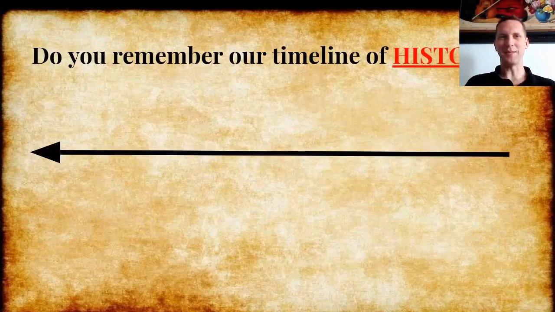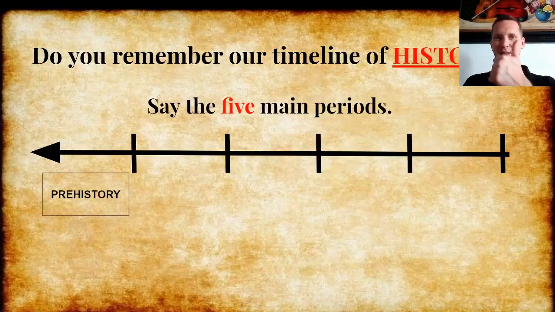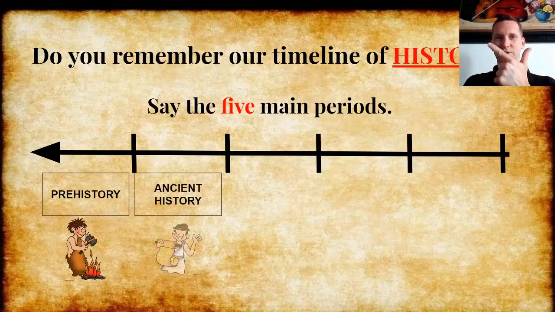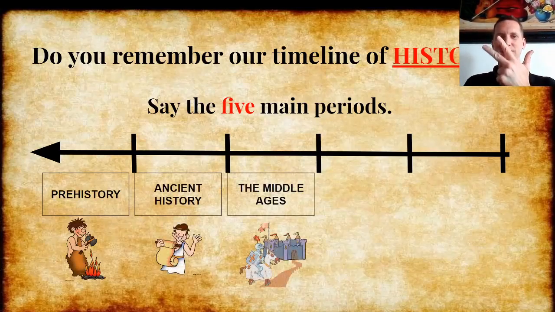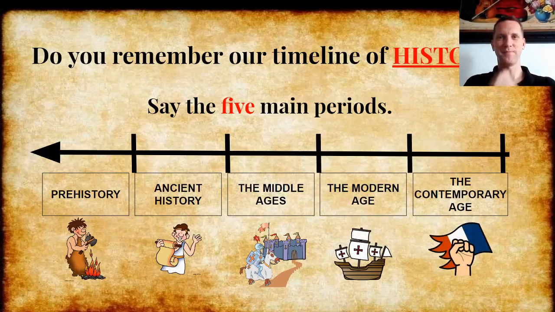Well, let's begin. First, let's remember. Do you remember our timeline of history? Say the 5 main periods. 1, 2, 3, 4, 5. Prehistory, ancient history, the Middle Ages, the modern age, and the contemporary age.